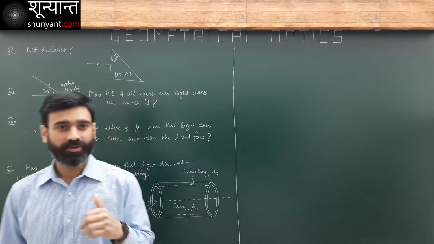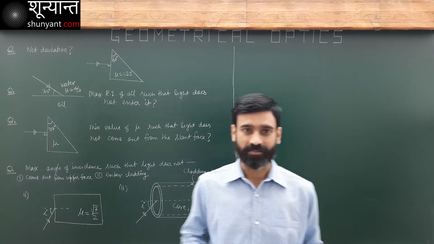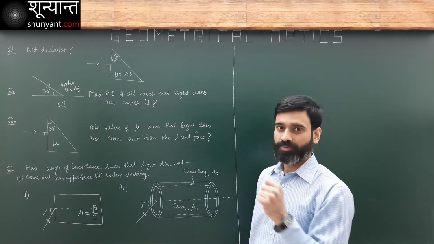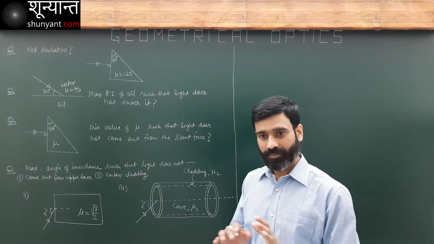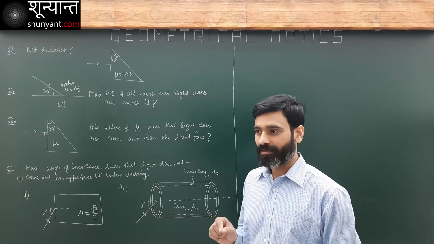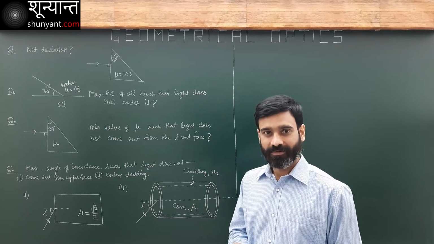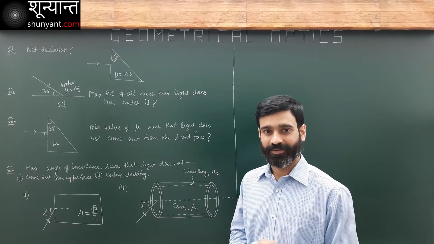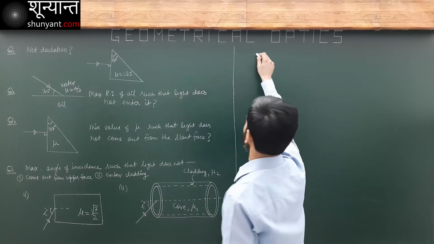Light going from rarer to denser, no problem. Normal refraction will happen all the time. But if light goes from denser to rarer, you have to be very mindful. Critical angle and total internal reflection should be the first things appearing in your mind. So let's look at the first question here.